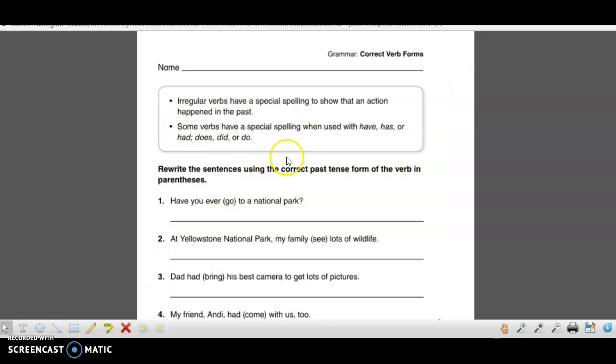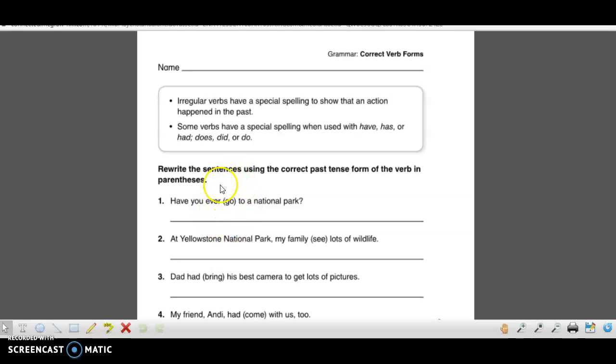Okay, so now we're going to look at some sentences. And when we look at these sentences, we're going to correct the verb and make it past tense. So looking at the first sentence, have you ever, go is our verb, to a national park. We need to make this verb past tense.